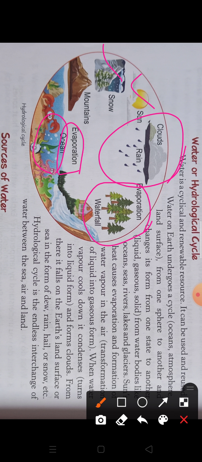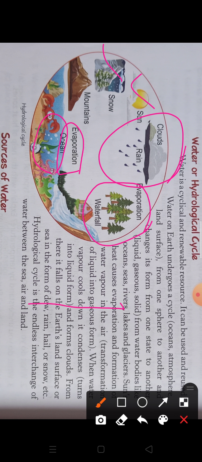But what is basically the water cycle? Water cycle is जब water different forms में change होगा, from gaseous state to liquid state, or from solid state to gaseous state, that can also be there. From solid to liquid can also be there. Like जो आपका glaciers पर जो ice है, जो mountain पर ice है, because of the heat of the sun, that will melt. And here also the water is changing form. अब वो melt होगी, पहले ice melt होने के बाद उसके vapors बनेंगे. That can also be there. So the process continues. Continuously water gets changed from one form to another. This is known as water cycle.